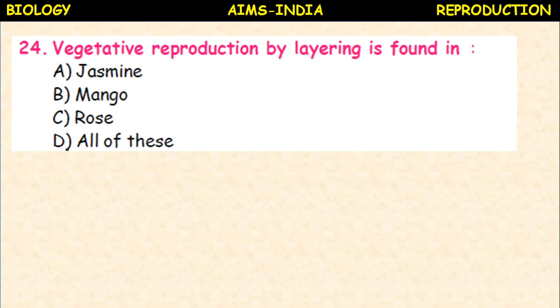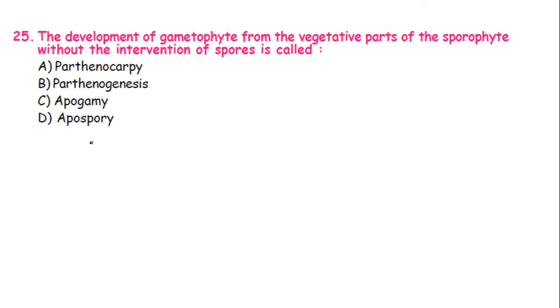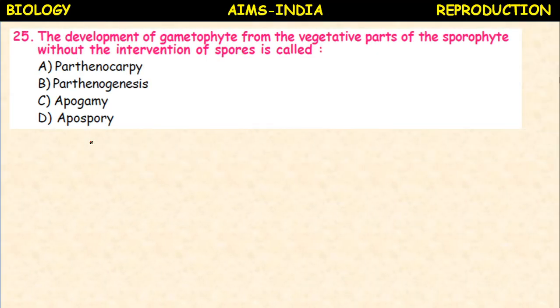Vegetative reproduction by layering is found in, so already repeated, jasmine, mango, rose, all of these. Next, the development of gametophyte from the vegetative parts of the sporophyte without the intervention of spores is called parthenocarpy, parthenogenesis, apogamy, apospory.